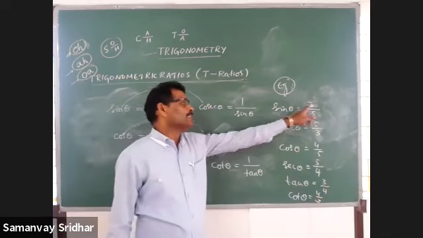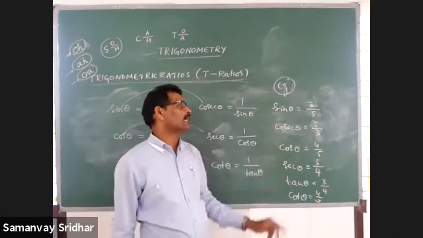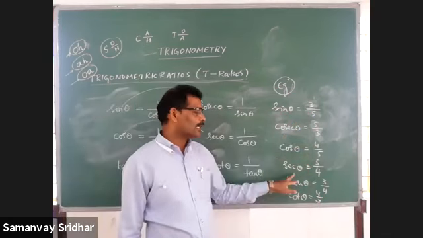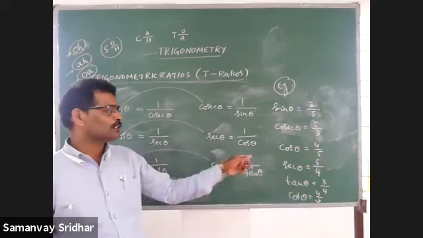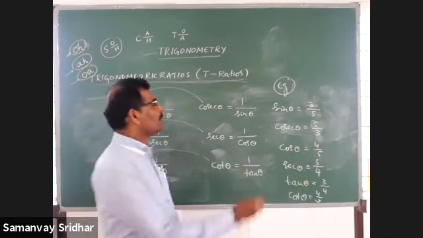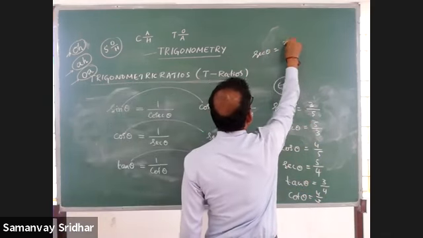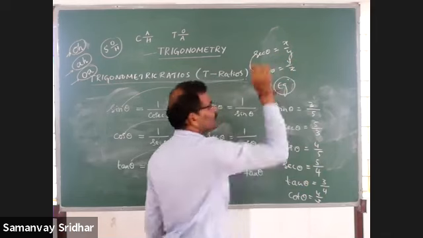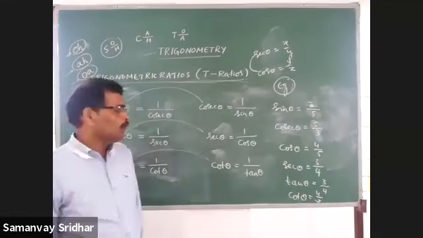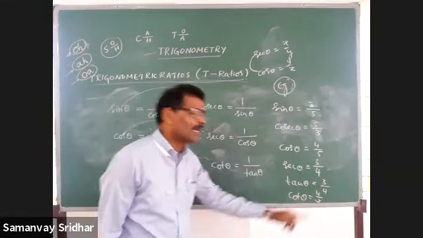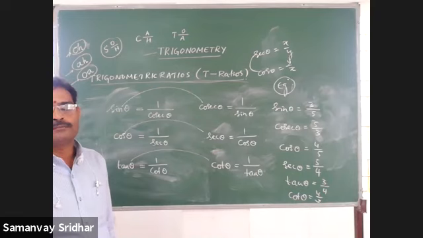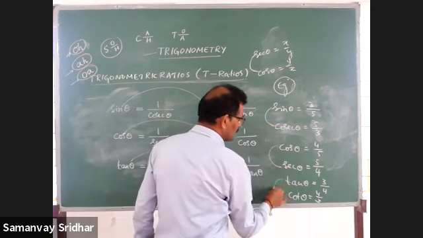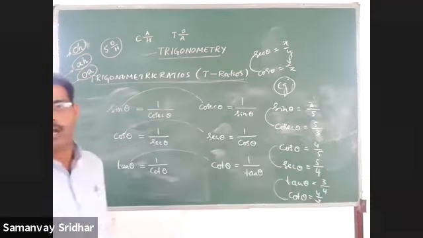If sin theta is 3 by 5, cosec theta is the reciprocal of sin theta, therefore cosec theta will become 5 by 3. If cos theta is 4 by 5, then no doubt sec theta will become 5 by 4, because sec theta is the reciprocal of cos theta. For example, if sec theta is equal to x by y, then no doubt cos theta is equal to y by x, because these two are reciprocal to each other. You got it? When tan theta is equal to 3 by 4, then cot theta is equal to 4 by 3. These are reciprocal to each other. It is the very first concept that you have to keep in your mind.